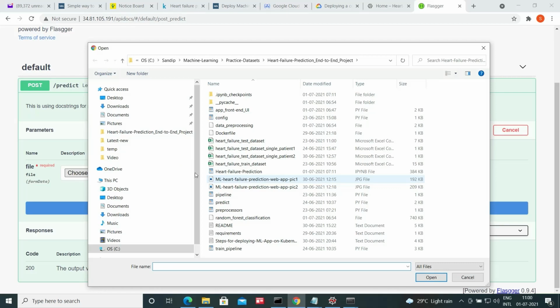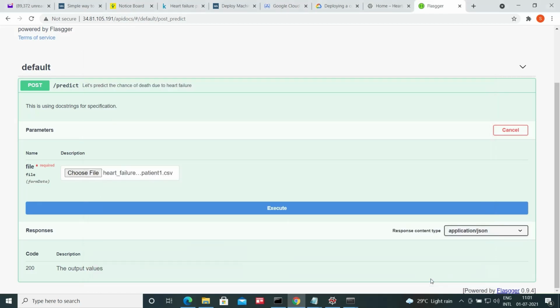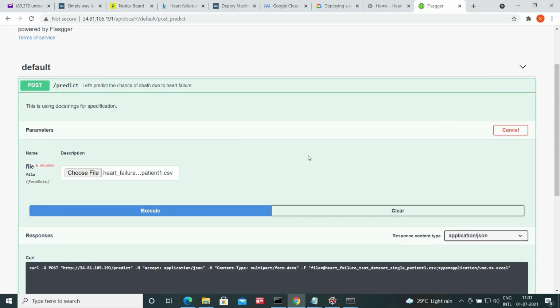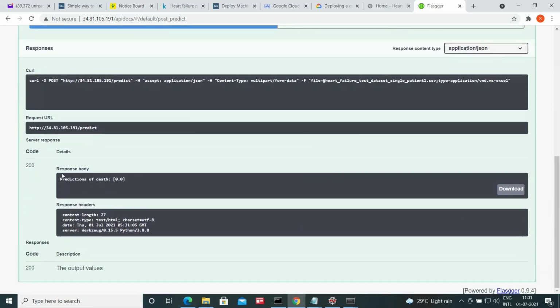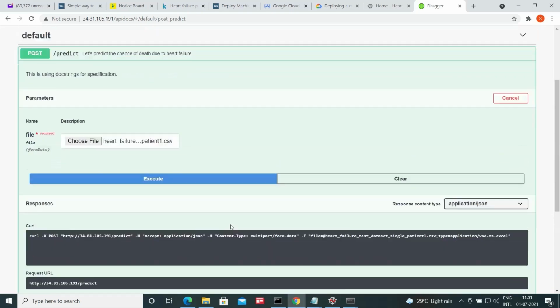I will be selecting single patient data, which is a CSV file, and then I click on Execute. Go to the response body, and you can see it is predicting nicely the death event of that patient, based on the clinical features data that I uploaded through the CSV file.